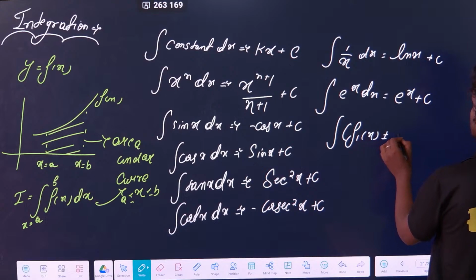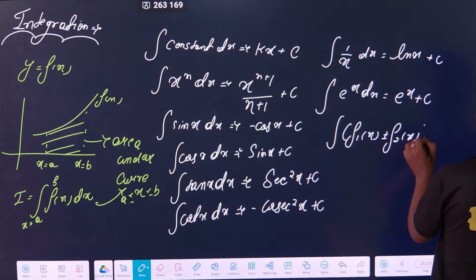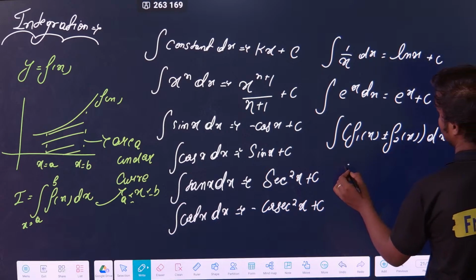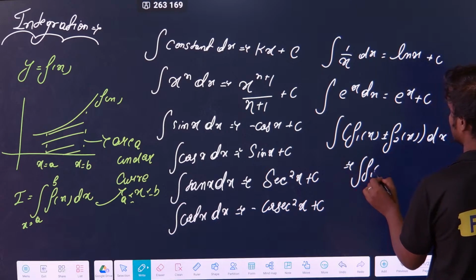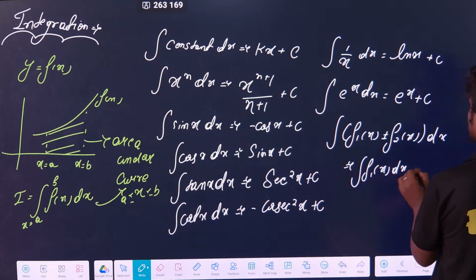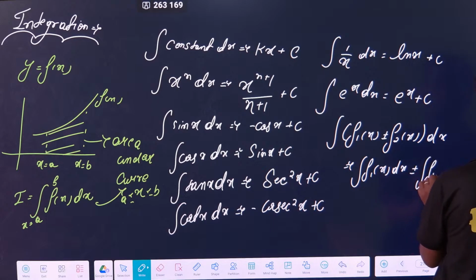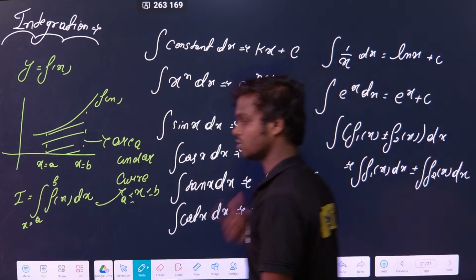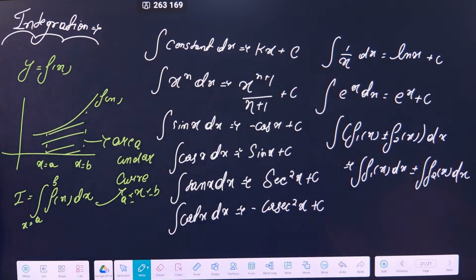And suppose there is some f1(x) plus minus f2(x) into dx given there, then you can break it as integration of f1(x) into dx plus minus integration of f2(x) into dx. Means you can break the integration because it is a linear function, so you can simply break it. Clear? Okay.